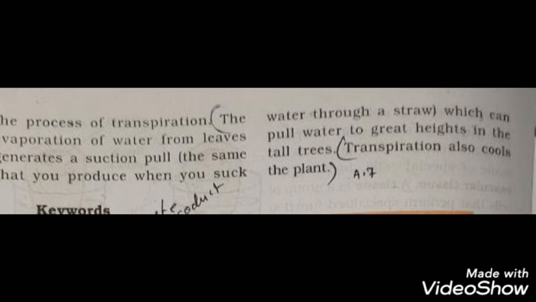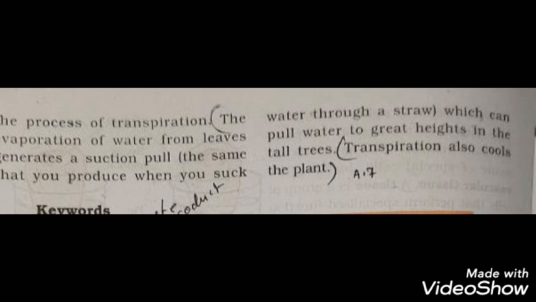Transport of food. Food manufactured in the leaf is transported to different parts of the plant. This transportation of food material from leaves to other parts of the plant is carried out by tissue called phloem, and the process of transport of food material is called translocation. The phloem consists of cells that are known as sieve tubes. The xylem and phloem tissues together form vascular bundles or conducting tissues.